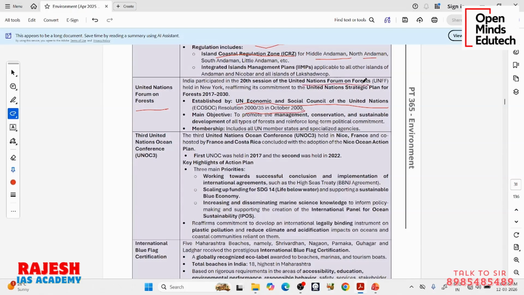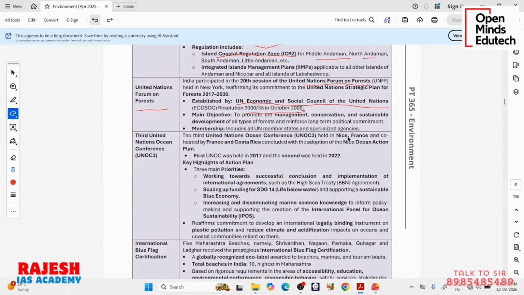So it is a forum where they will discuss forests and their conservation, to promote the management, conservation, and sustainable development of all types of forest, and reinforce long-term political commitment. Its membership includes all UN member states and specialized agencies.